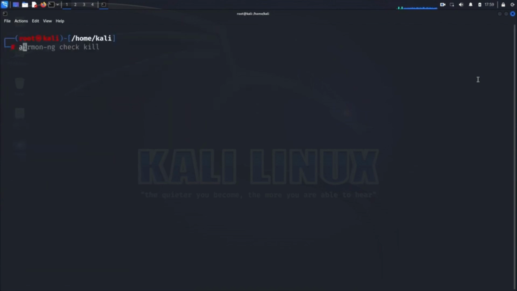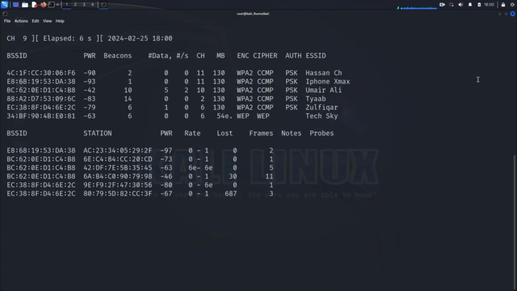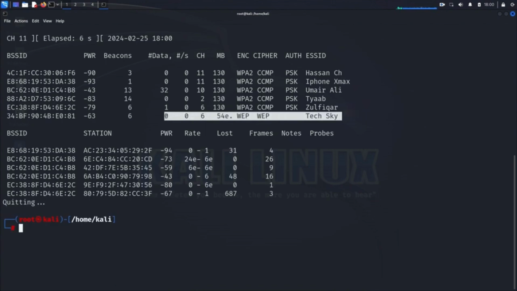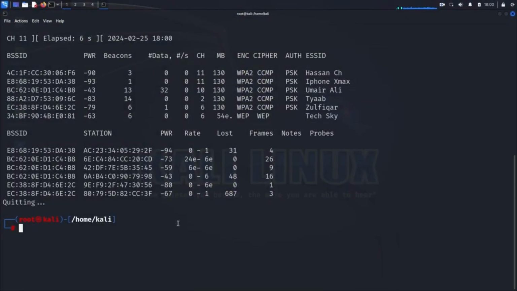Then we begin by deploying Airodump-ng to survey the Wi-Fi landscape and identify our target network. We unleash a digital reconnaissance with a few keystrokes, scanning for networks within our Wi-Fi range. The output reveals the TechSky network, beckoning us to delve deeper into its secrets. Step 2. Capturing packets. Building our data repository.